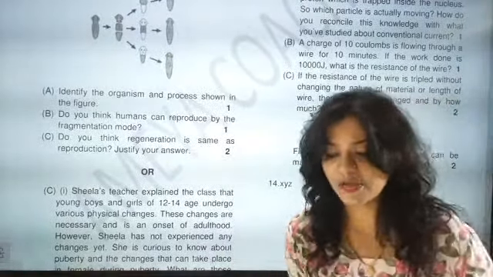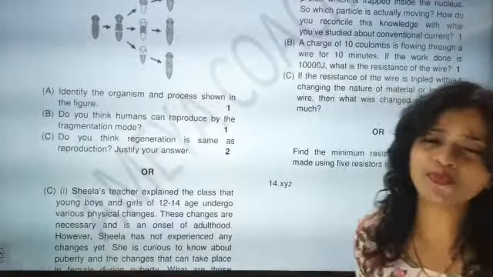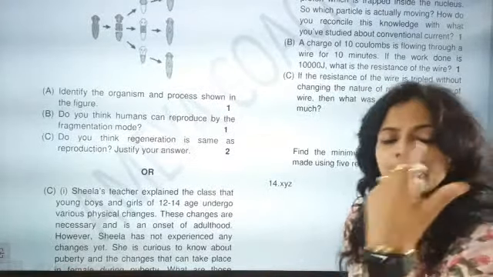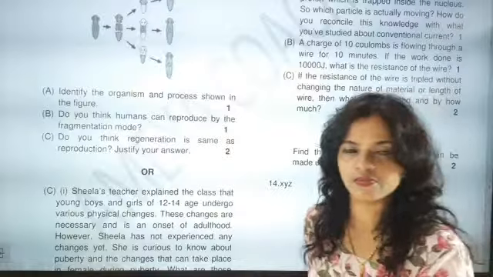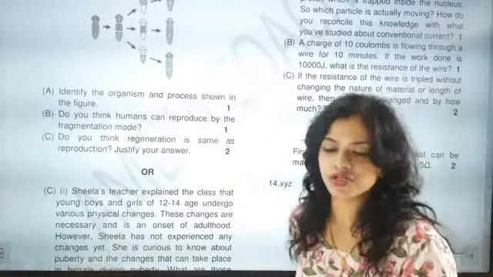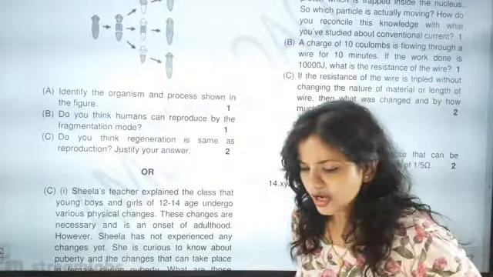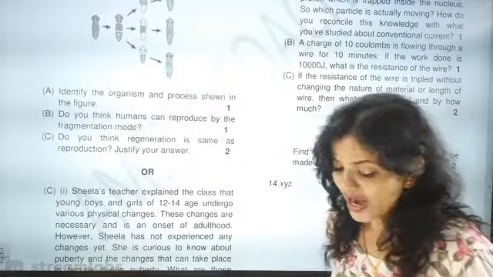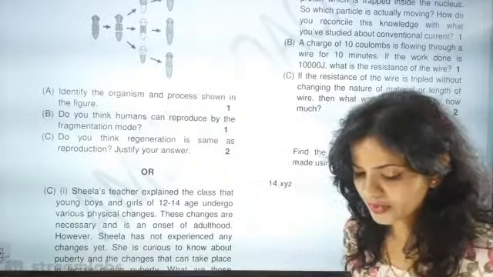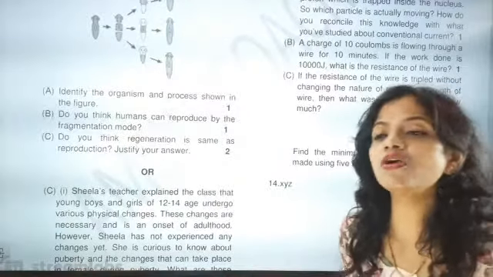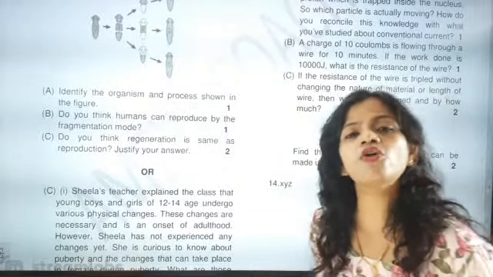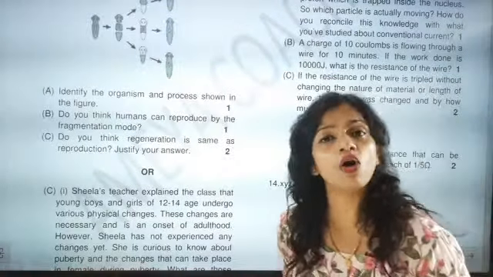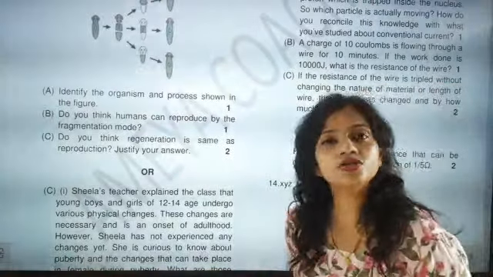Regeneration can only proliferate the regrowth of a particular part, but reproduction is giving birth to a new organism. So that is the first important point. Now the next important point: regeneration is not the same as reproduction, and you have to give at least 3 differences. Reproduction is involved in the formation of a new organism. Regeneration is not always involved in the reproduction of a new organism.